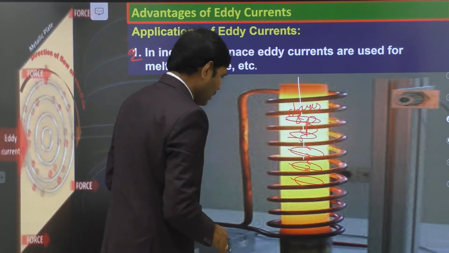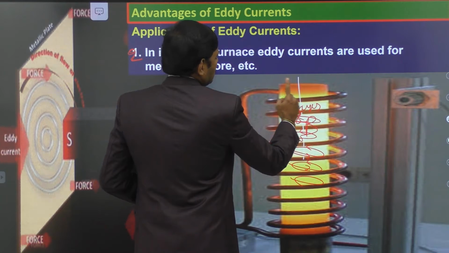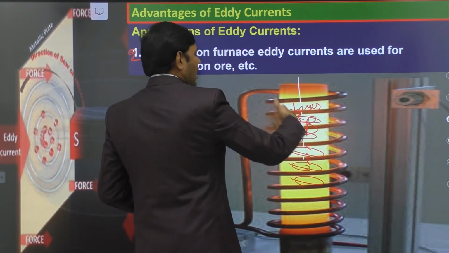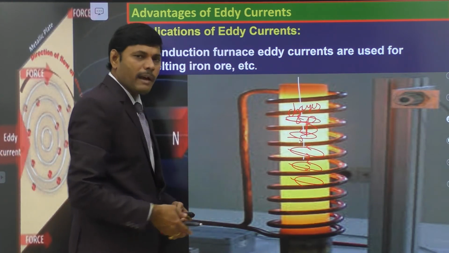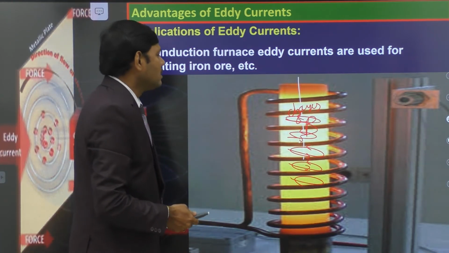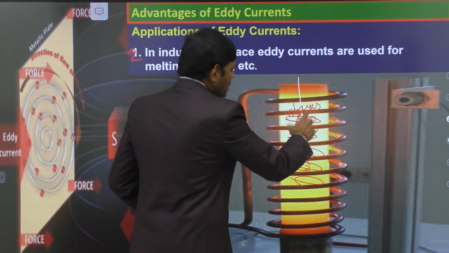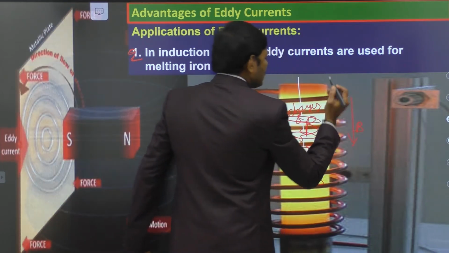Let us recall quickly what I explained. This is the metal. The current-carrying coil is circulating around the metal. When alternating current passes through it, the current changes both in magnitude and direction very fast. That change in alternating current changes the magnetic field, so we have a magnetic field which changes very quickly.